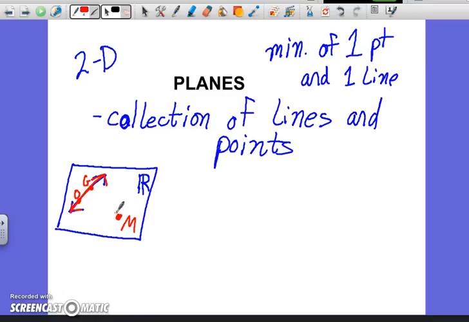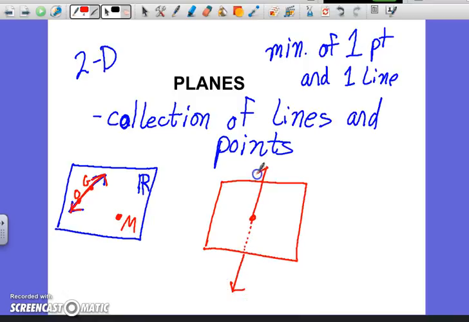Your desktop is a plane. The ceiling is a plane. The walls are a plane. Now, can two planes intersect? Sure, that can happen. Can a line go through a plane? Yes, we could have a line through a plane. For example, not all lines are going to go on planes. We could have this line, and it goes right here, and I'll do a dashed line to show that it went through it and goes out.